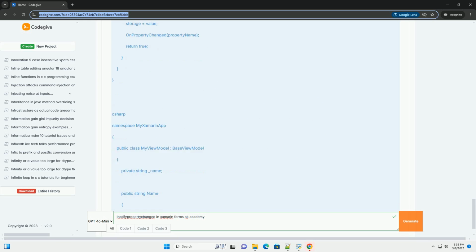6. Common pitfalls and best practices. Forgetting to raise the event: this is the most common mistake. If you don't raise the PropertyChanged event, the UI won't update. Double check that you are raising the event in the setter of every bindable property. Raising the event before the value is changed: ensure you update the backing field before raising the PropertyChanged event.